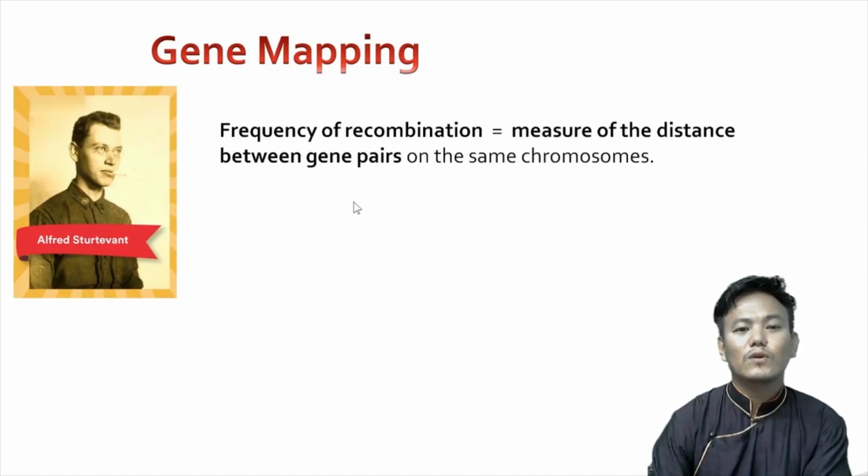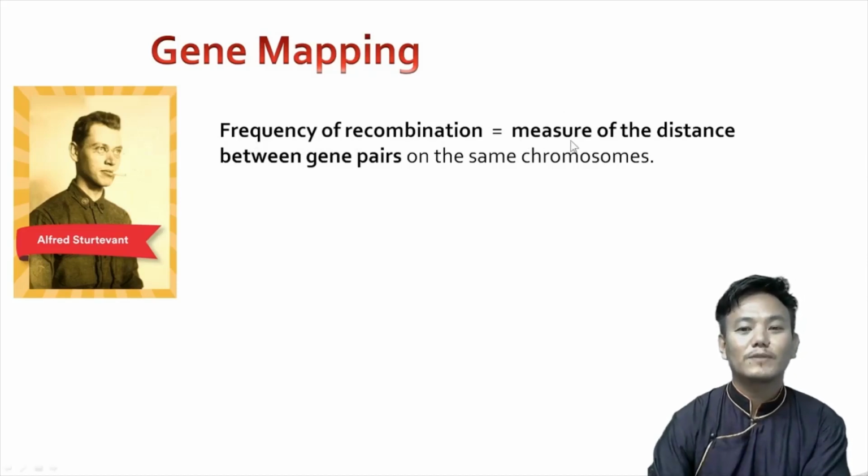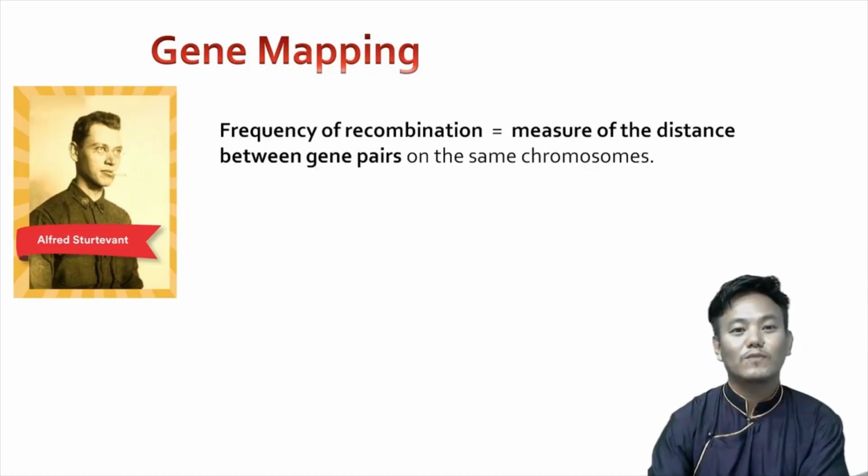So what does it mean? It means that if the recombination frequency is more, if the percentage of recombinant types is more, then the distance between the gene pair will be more on the same chromosome. If the distance between the gene pair is less, the frequency of the recombination will be less.